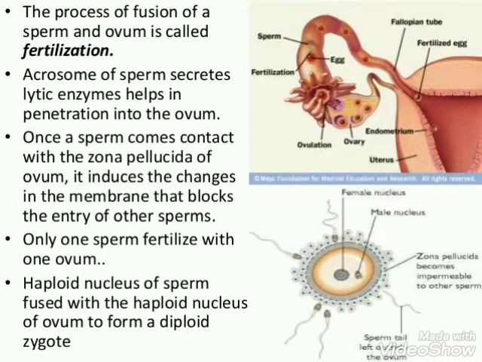The enzymes of the acrosome of sperm help to dissolve the zona pellucida and plasma membrane of the ovum, and the sperm head is allowed to enter into the cytoplasm of the ovum. That means only the nucleus, in the form of the sperm head, is allowed to enter into the secondary oocyte. Ultimately, a diploid zygote is produced by the fusion of sperm and an ovum.